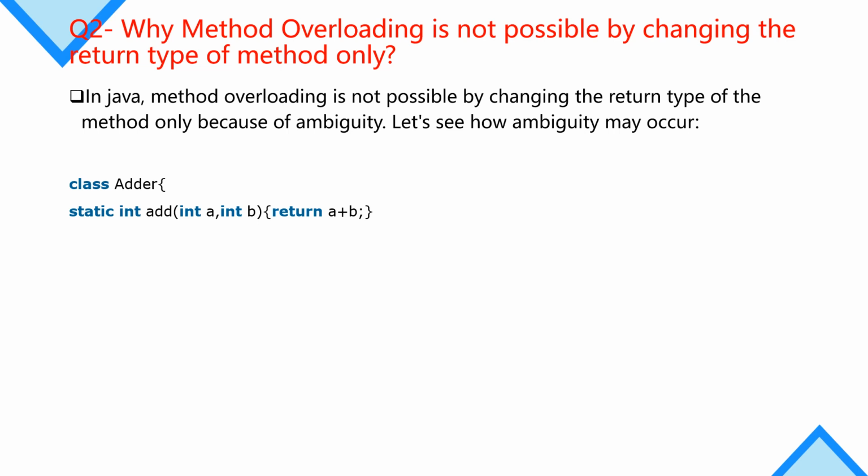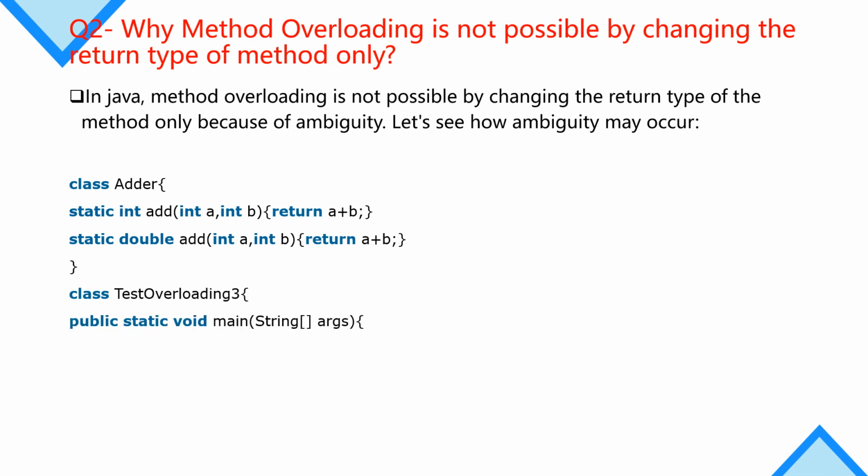We have a class Adder and we have a method add with two integer arguments. Again we have another method. We keep the return type different but we keep the number of arguments similar. And we have another class TestOverloading containing the main method, and here we are calling add.